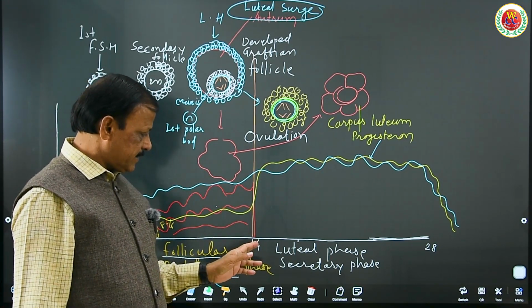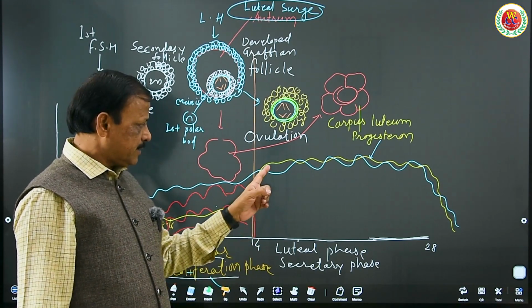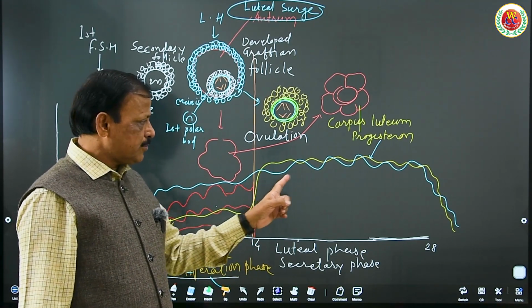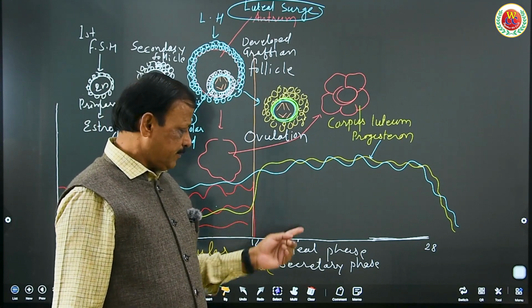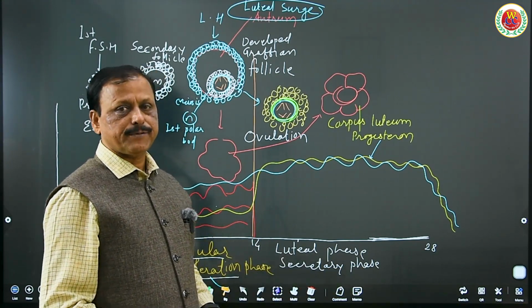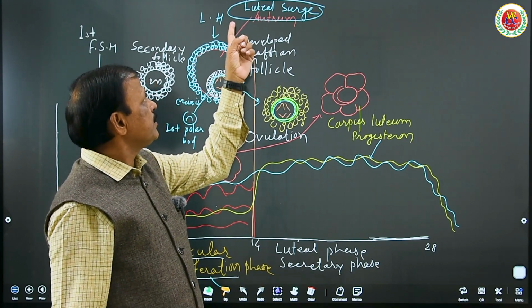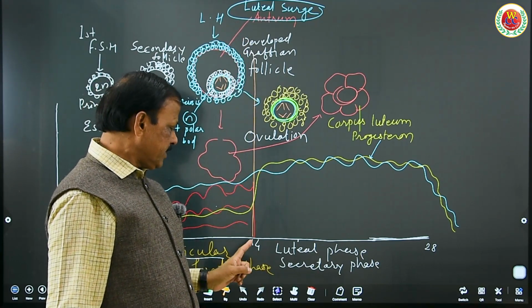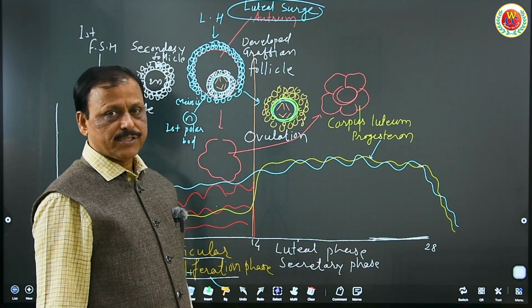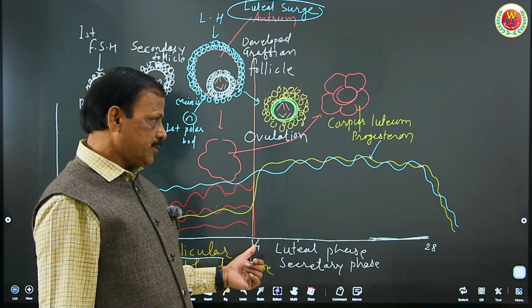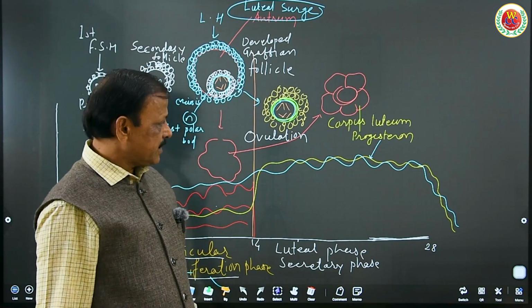So during that phase, after the 14th day, progesterone and estrogen continue to be present and secreted, and therefore this phase is also known as the secretory phase. And this phase begins with the breaking of the developed Graafian follicle by the action of luteinizing hormone. Therefore, this phase is also known as the luteal phase. So this phase continues from the 14th day to the 28th day.